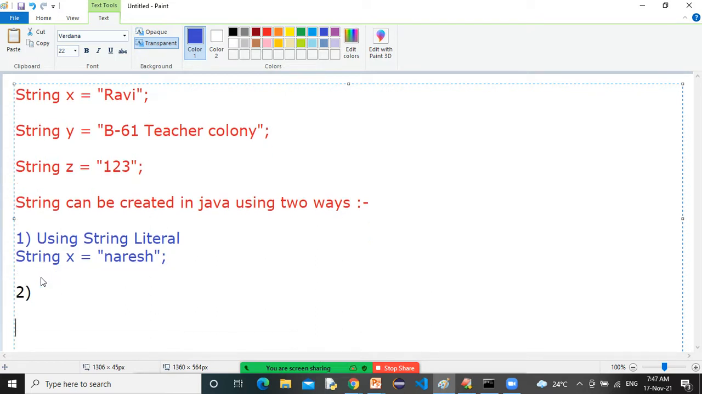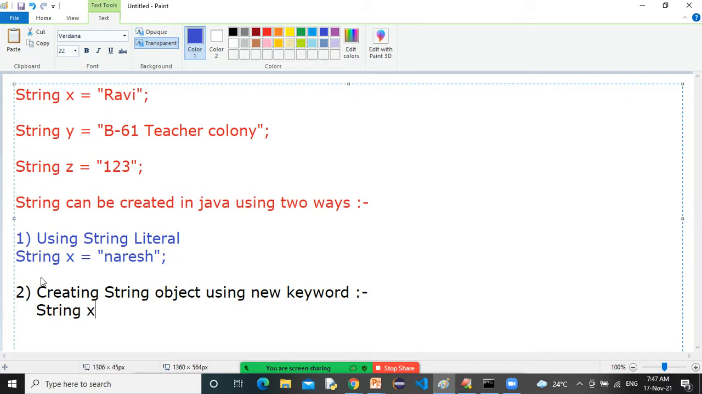The second one is creating a string object using the new keyword. Now, what is the new keyword? I will tell you, don't worry about that. So how to create it: String y is equal to new String. This is another way of creating a string object. Naresh, correct or not?